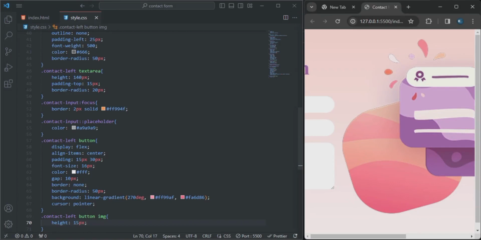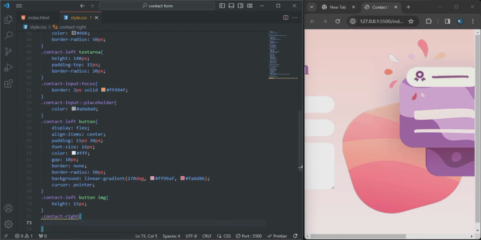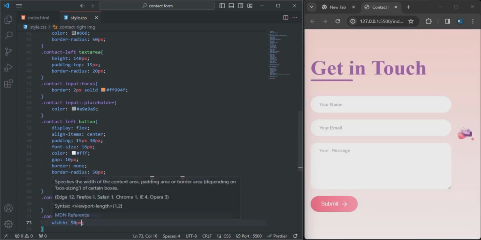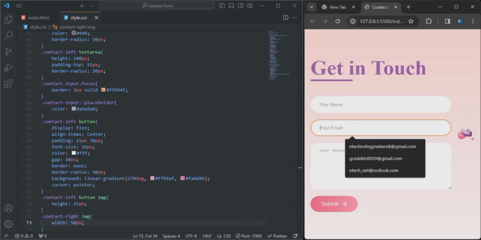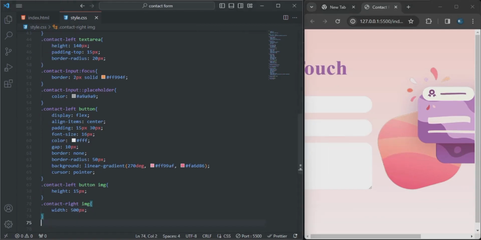All right, so let me add the style, the contact right, along with the image, style that. The width will be 50 pixel. Oh, sorry, that should be 500. You can see that. Yeah, it looks great, right?